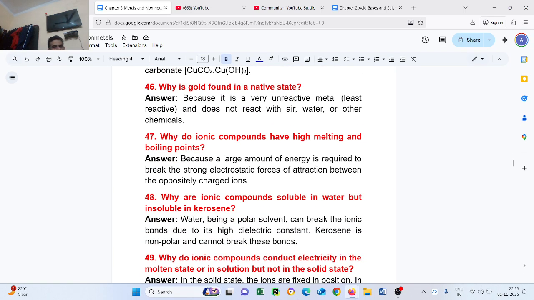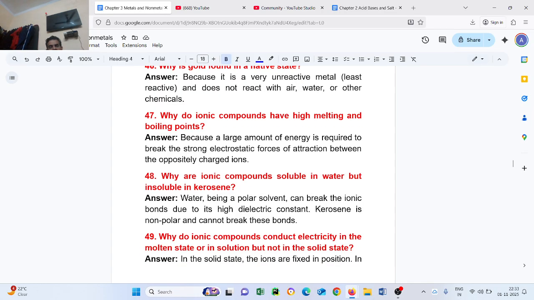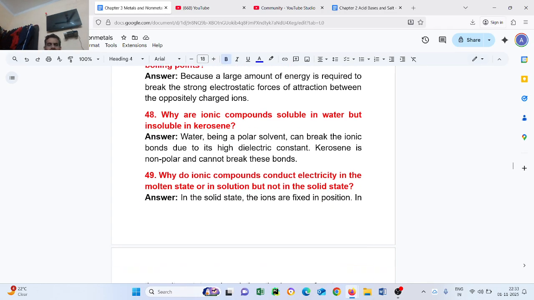Question number 48. Why are ionic compounds soluble in water but insoluble in kerosene? Water, being a polar solvent, can break the ionic bond due to its high dielectric constant. Kerosene is non-polar and cannot break these bonds.